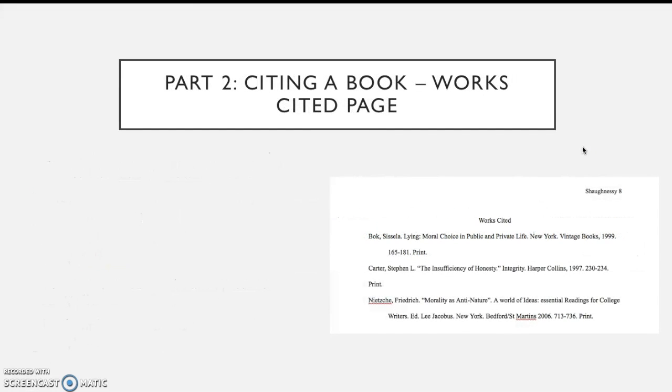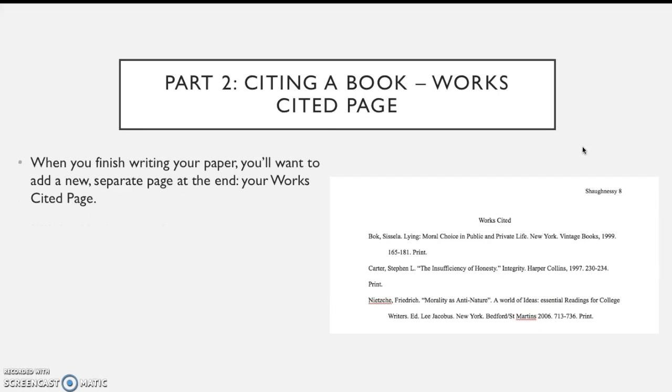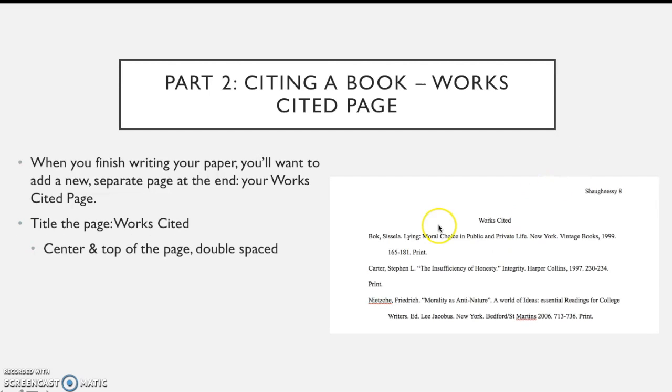Next, we're going to look at making a Works Cited page. So when you finish writing your paper, you're going to want a completely separate page at the end. At the top, right in the middle, you're going to want to put Works Cited, as you can see right here. It's going to be double spaced. And then you're going to want to alphabetize each entry by the author's last name. So here we have Bach, Carter, Nietzsche, all in alphabetical order.